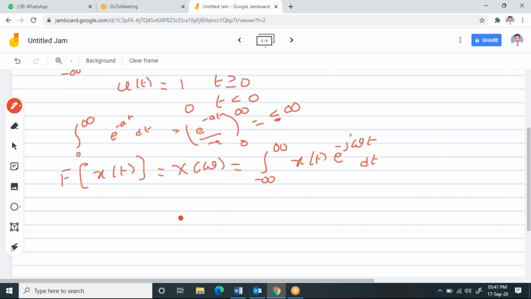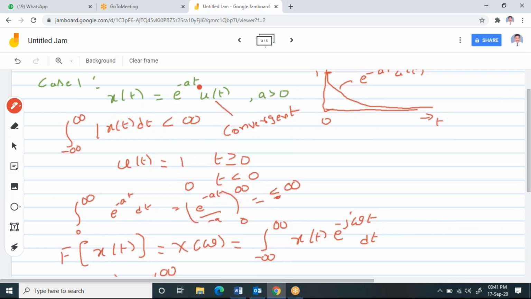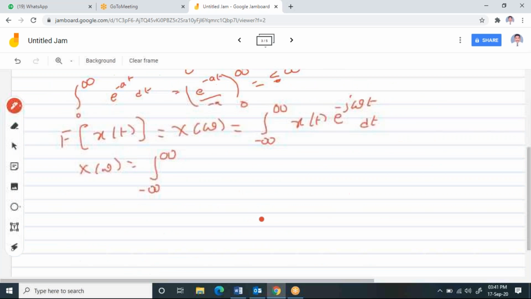Actually, omega you can write as 2 pi f, but here I am writing omega. Now, I'm going to substitute this. The Fourier transform of x of t is X of omega, which is integral minus infinity to plus infinity. Now, what is x of t for us? Our x of t is e power minus at into u of t. So I need to substitute x of t as e power minus at into u of t. So here I can write e power minus at into u of t into e power minus j omega t dt.